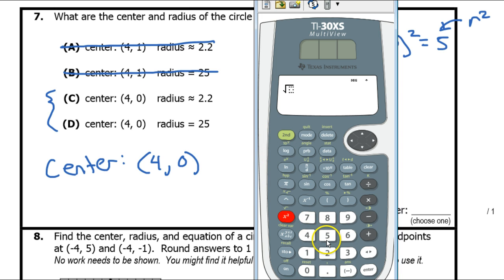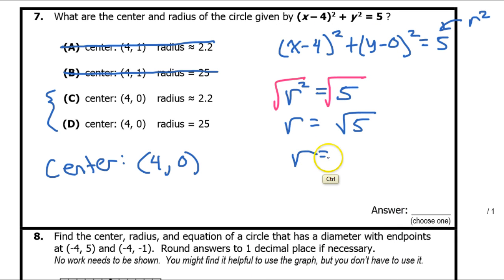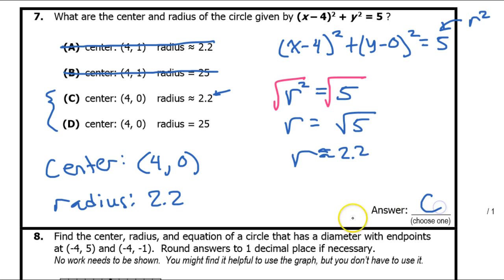So the square root of 5, and then I will hit the toggle key, and I see that it is 2.2 approximately. Okay, so the radius is approximately 2.2. So that means the answer is C, because I see the 2.2 right there. Boom.